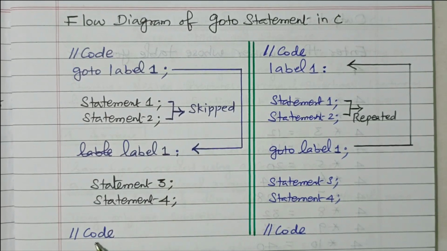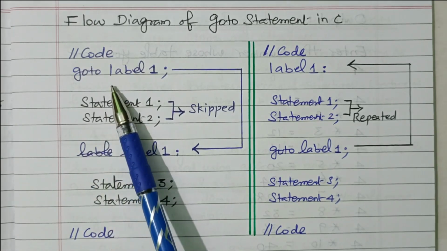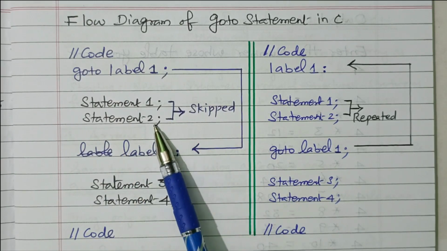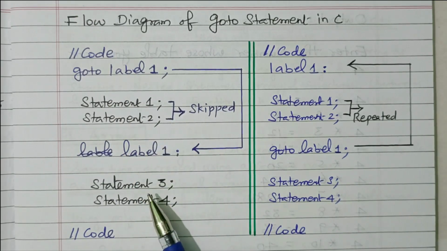Thereafter normal coding is available again, and it will start executing this normal coding. So the initial coding is available, here also available. In between we have Goto label, so it will go to this place without executing 1 and 2.